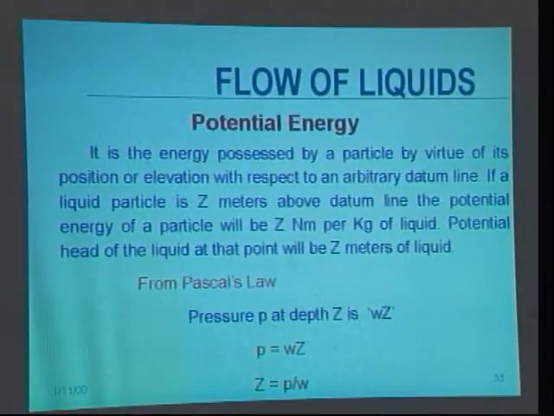If a liquid particle is Z meters above the datum line, the potential energy of the particle will be Z Newton meter per kg of liquid. Potential head of the liquid at that point will be Z meters of liquid. So, from this reference line, if the fluid particle is lying at a higher distance, it possesses higher potential energy.